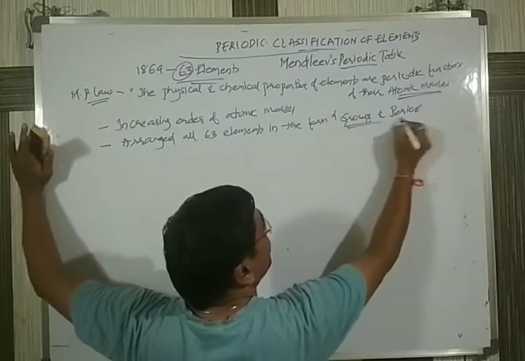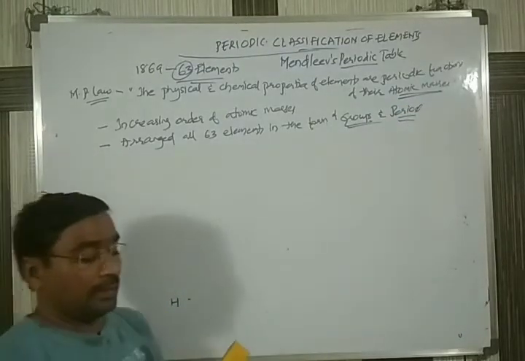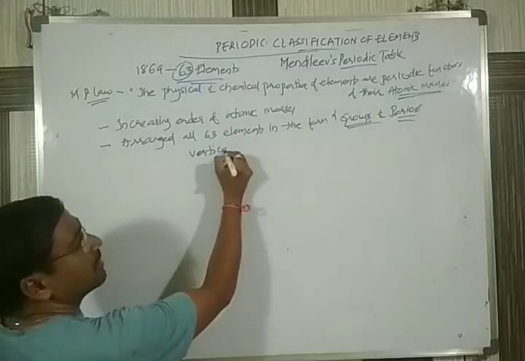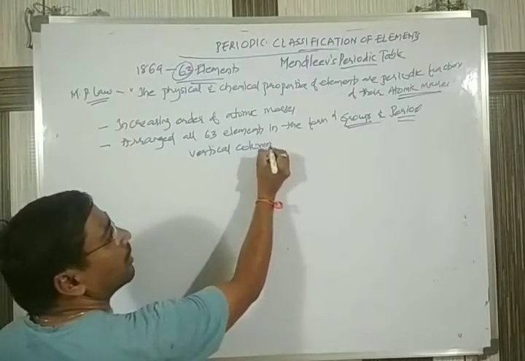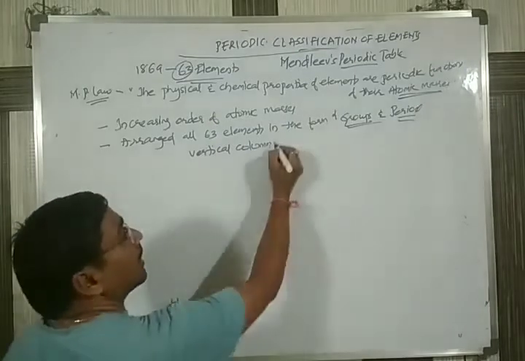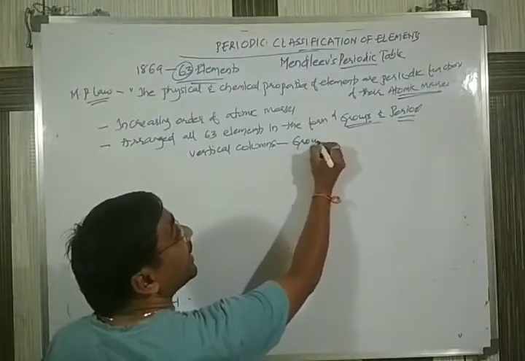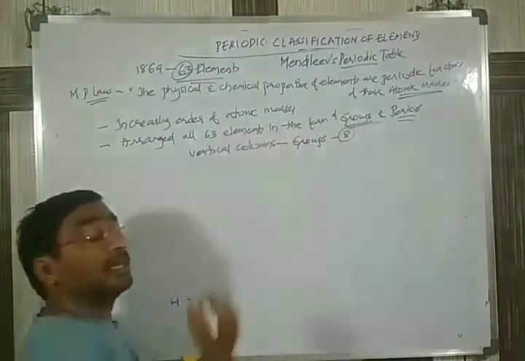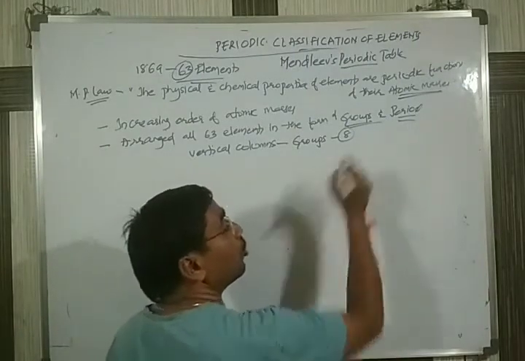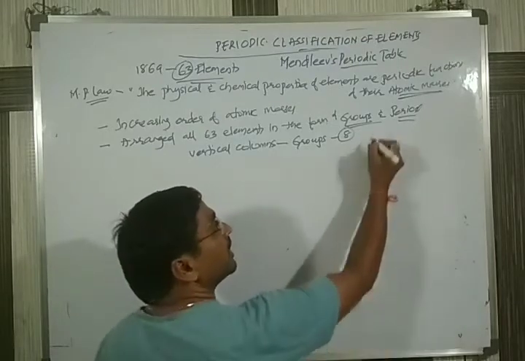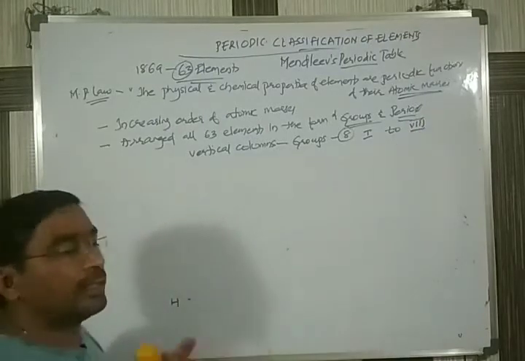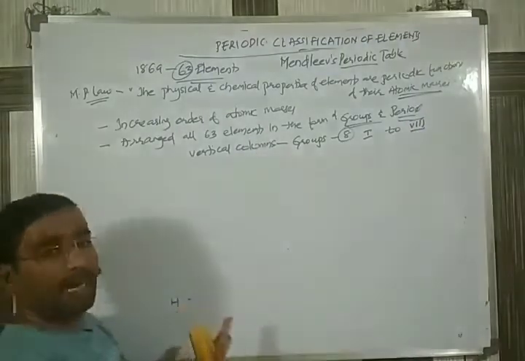So what are these groups? Groups are nothing but the vertical columns. Vertical columns are normally called groups. Totally, the Mendeleev periodic table contains how many groups? Eight groups. And these groups are denoted by Roman numerals from 1 to 8: 1, 2, 3, like this he has given. I'll show how the pattern is arranged.